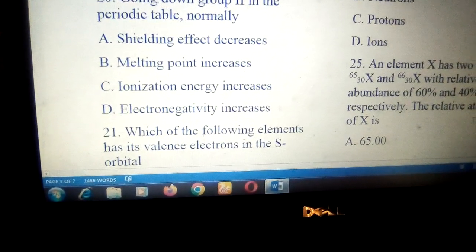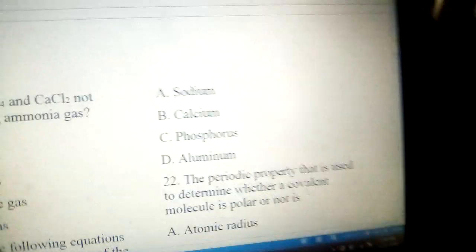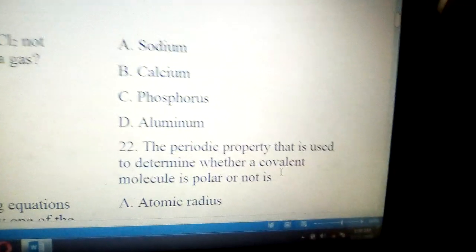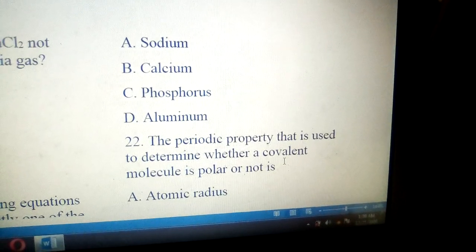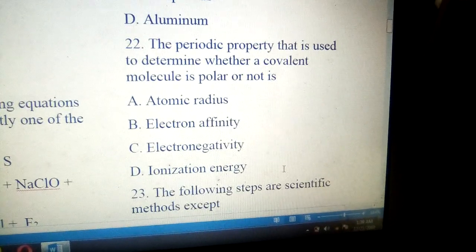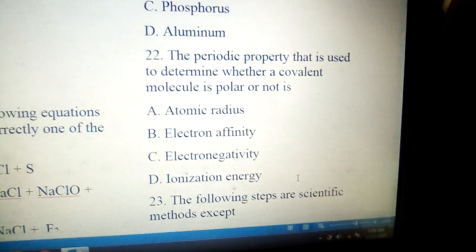Number 21, which of the following elements has its valence electrons in the s orbital? The answer to the question is A, sodium is an s block element. Number 22, the periodic property that is used to determine whether a covalent molecule is polar or not is electronegativity. For number 22, the answer is C.